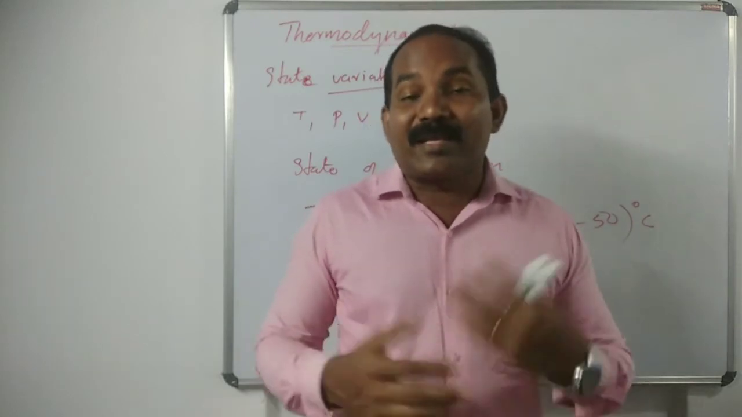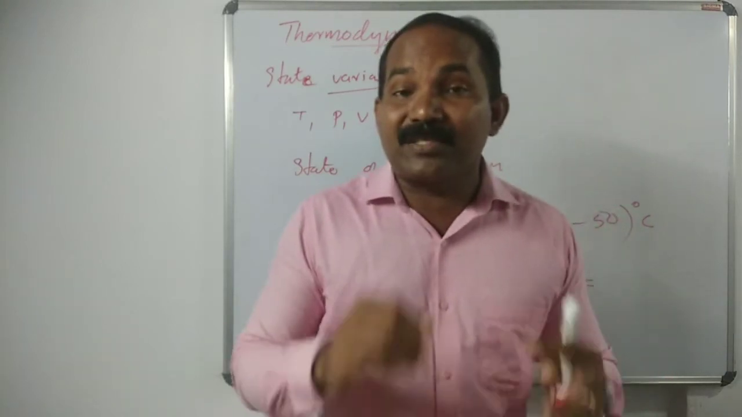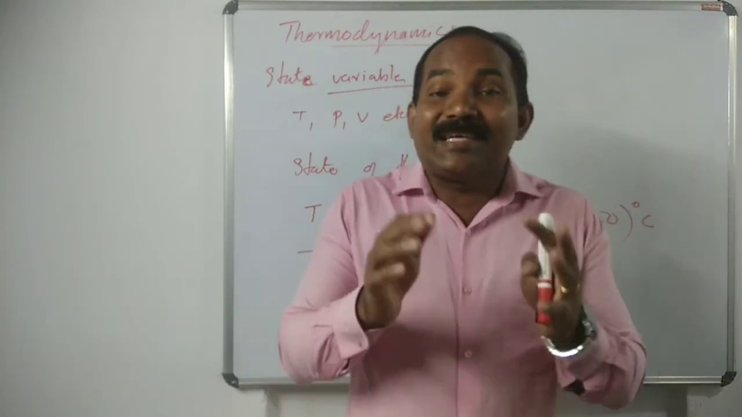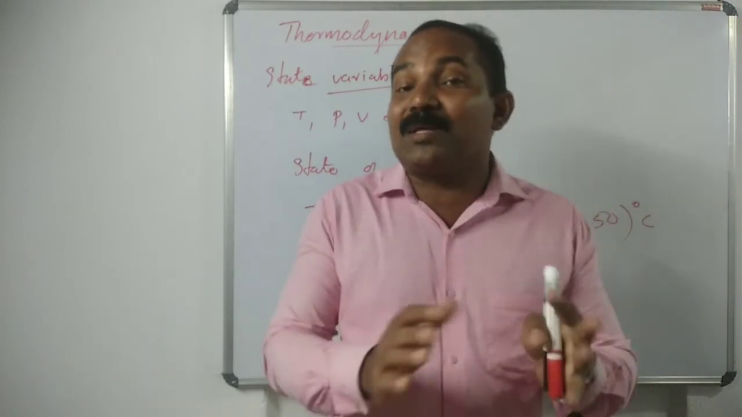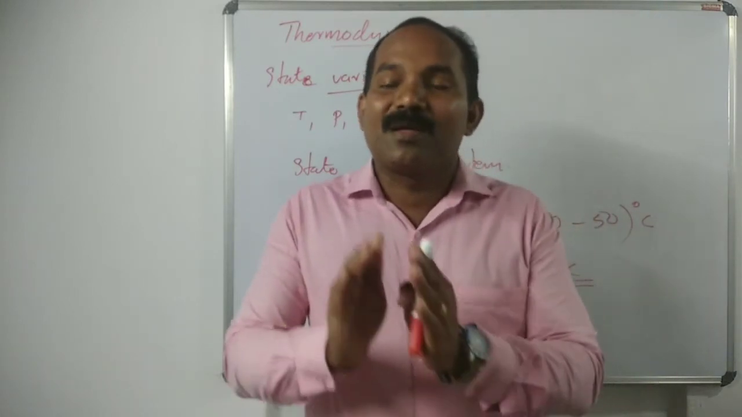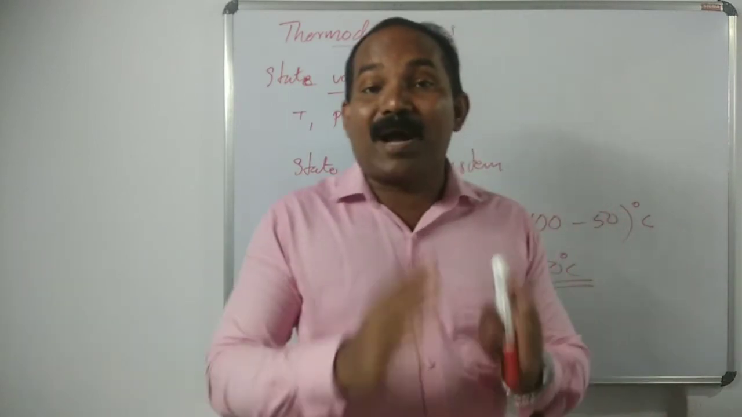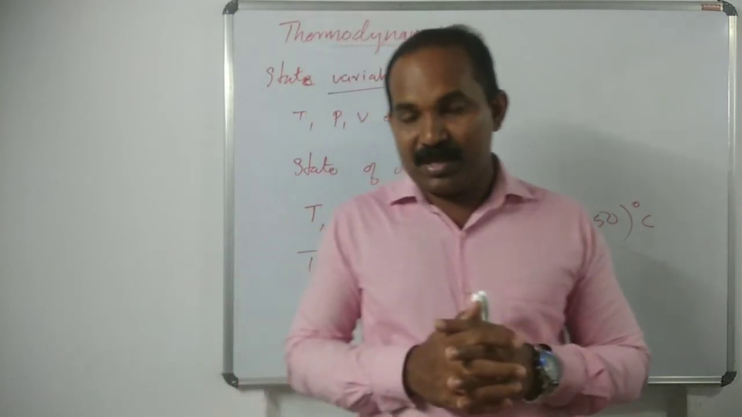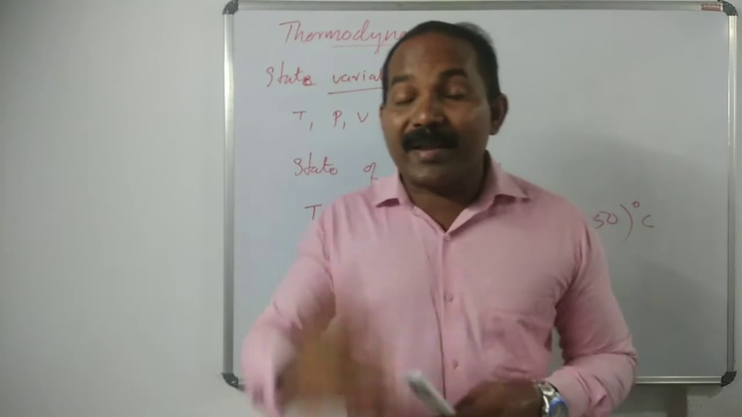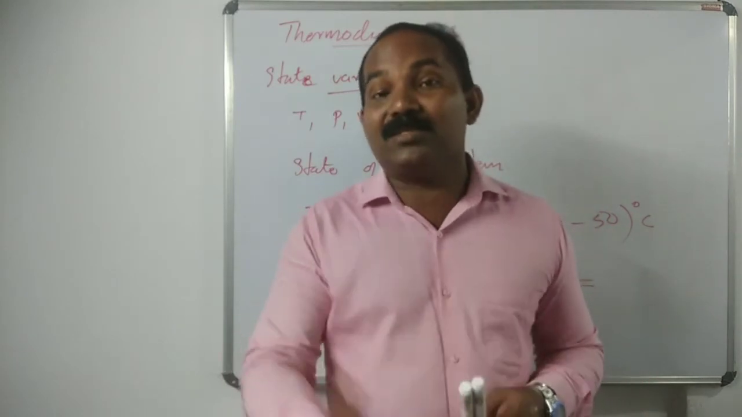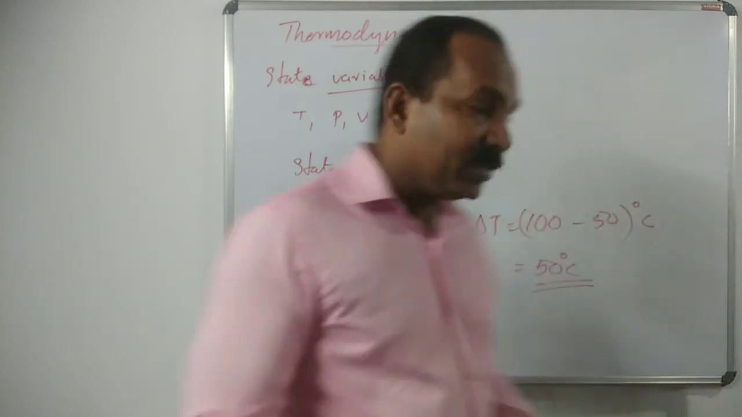The next is a path function. It is a property of a system that doesn't depend on the state, it depends on the path of the process. It depends on the path which it follows. For example, work and heat. Work is a path function, not a state function.